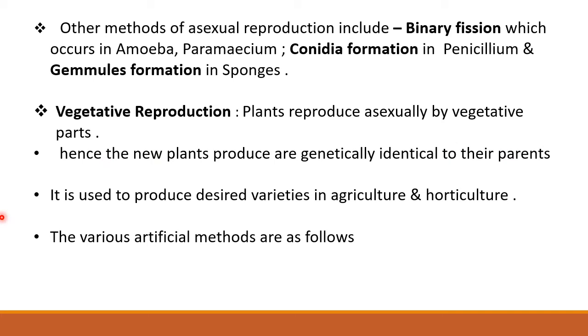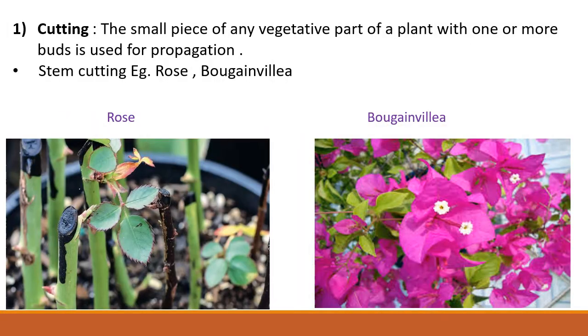Vegetative reproduction is used to produce desired varieties in agriculture and horticulture. It is also used to produce disease-resistant varieties. The various artificial methods of vegetative reproduction are as follows. The first method of artificial vegetative propagation is cutting. In cutting, small piece of any vegetative part of a plant with one or more buds is used for propagation.